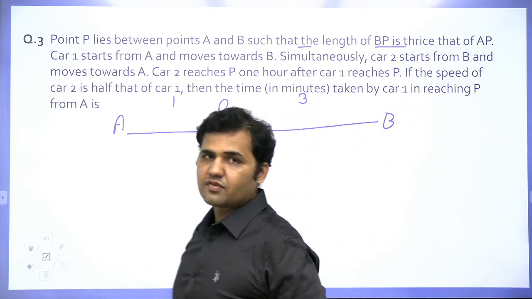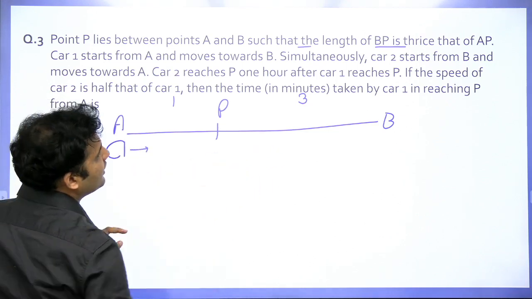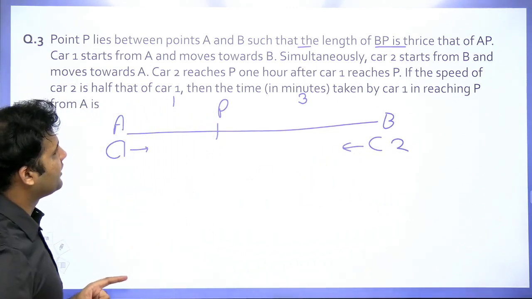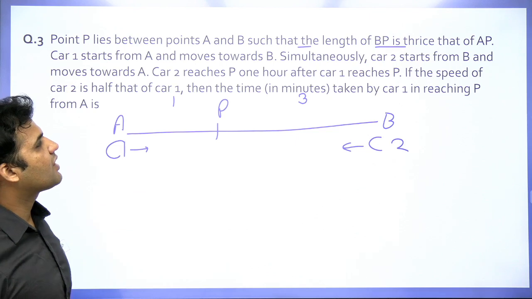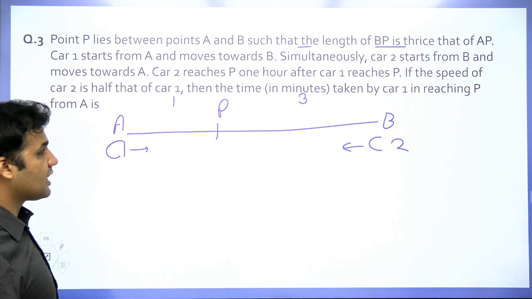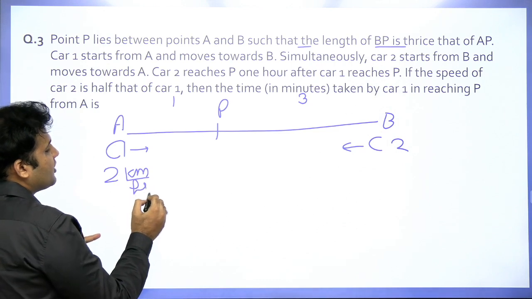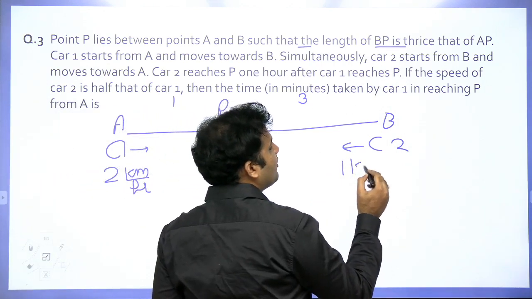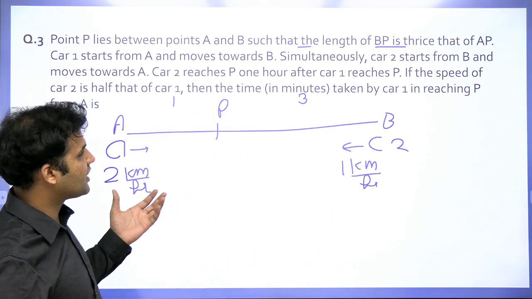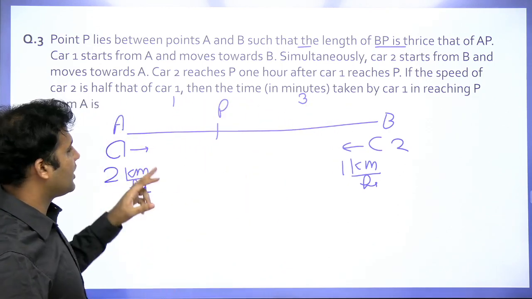Now car 1 starts from A, guys. Car 1 starts from A and moves towards B. Simultaneously, car 2 starts from B and moves towards A. Now car 2 reaches P 1 hour after car 1 reaches P. The speed of car 2 is half that of car 1. It is given that if the speed of this car is 2 km per hour, then the speed of this car is 1 km per hour. That means half the speed of this car. This is what the information is saying. Then the time taken by car 1 in reaching P from A.